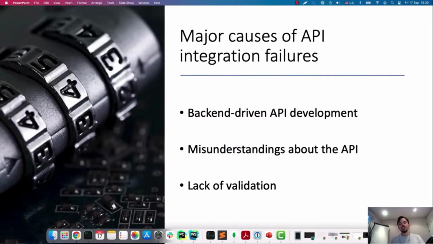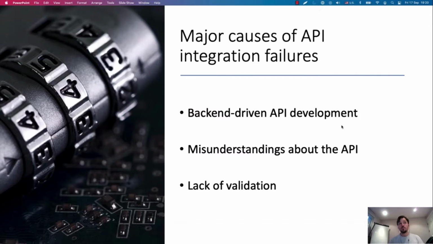Now, there are many reasons why API integrations fail, but when it comes to the interface layer itself, there are at least three major factors that, in my experience, result in this kind of situation. The first of these factors is when we drive changes to the API or the design of the API exclusively from the point of view of the backend. The second factor is when we have misunderstandings between the client and server about how the API is supposed to work. And finally, an important factor is when we don't have robust validation of our implementation.